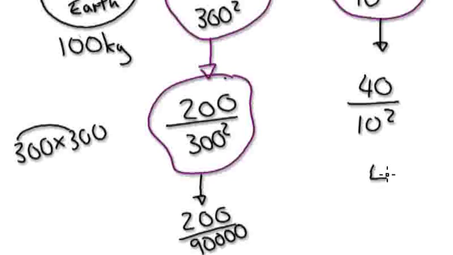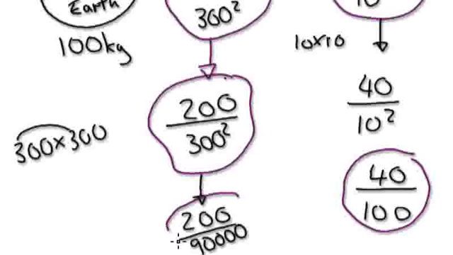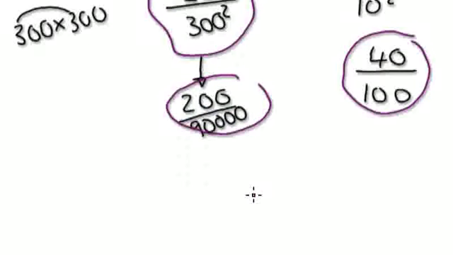On this side, remember, you and the moon, this becomes 10 squared, which is 10 times 10, which is 100. Now remember, we are comparing the two here. Let's divide top and bottom here by 10.